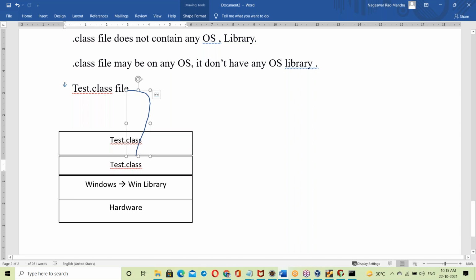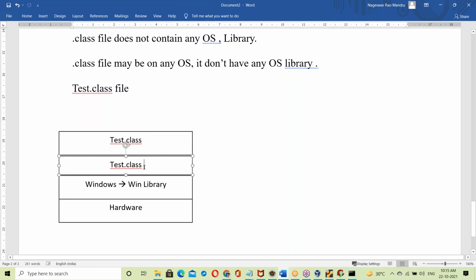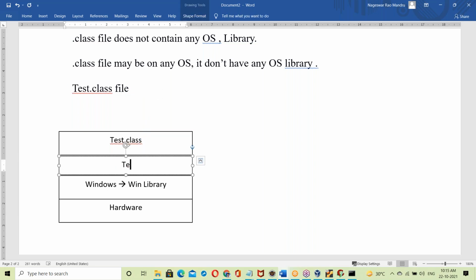Between the .class file and the Windows OS library, one more layer comes. So what is that layer? Yes, that layer is the JVM, the Java Virtual Machine. So one more layer comes: the Java Virtual Machine. Okay, now what happens here?